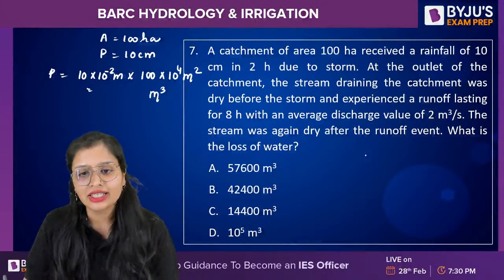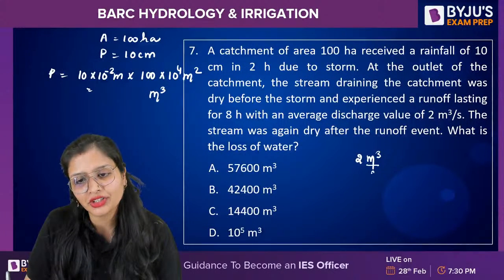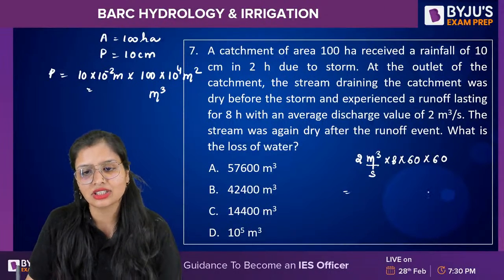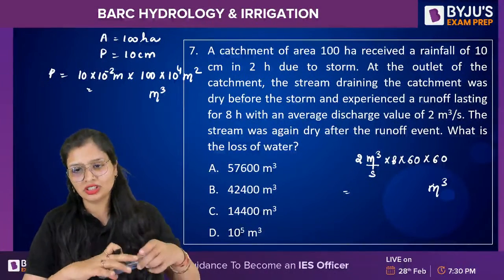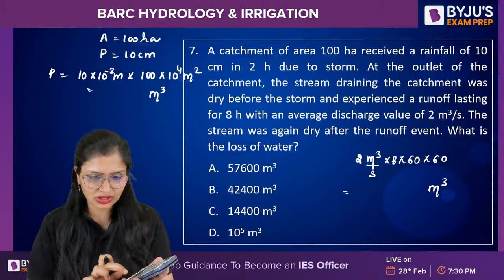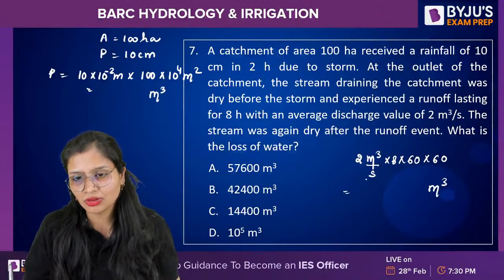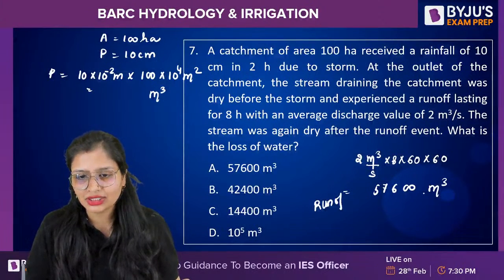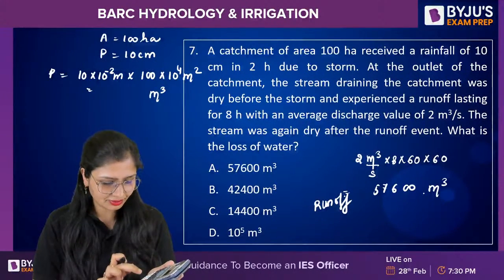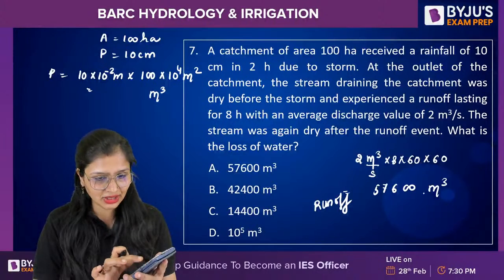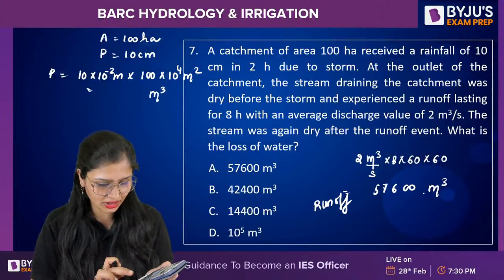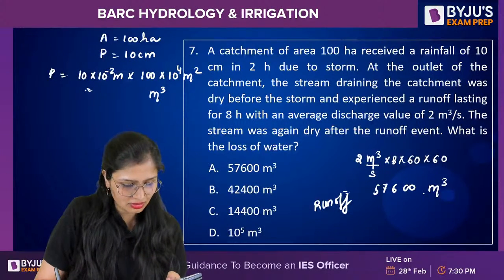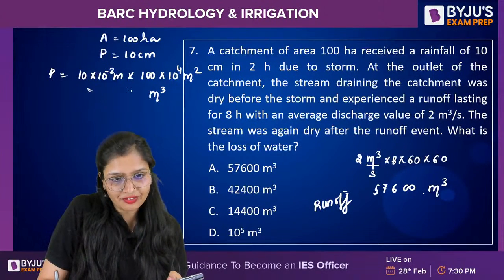How will you calculate? See, discharge is 2 meter cube per second, for 8 hours. 1 hour is equal to 60 minutes into 60 seconds. So this will tell me the runoff value. How much will it come as 2 into 8 into 60 into 60? This will come out to be 57600. This will be the runoff. I am doing it in this calculator, but you make sure to practice in the virtual calculator. And the precipitation is 10 raised to power 5 meter cube.